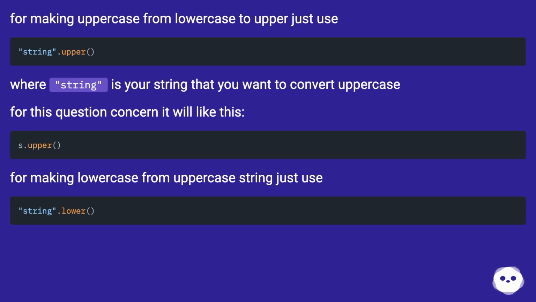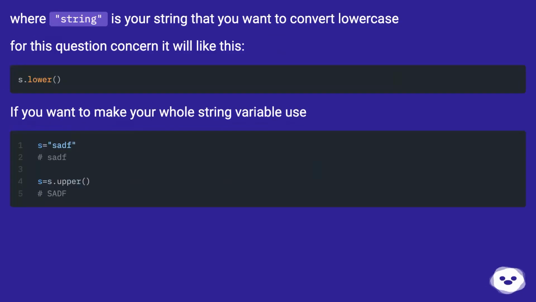For making lowercase from an uppercase string, just use, where string is your string that you want to convert to lowercase. For this question's concern, it will look like this.